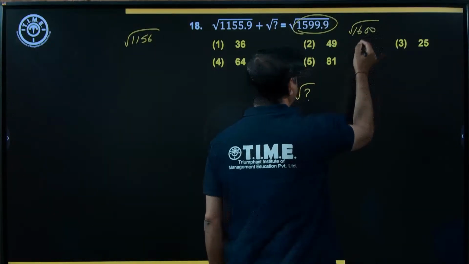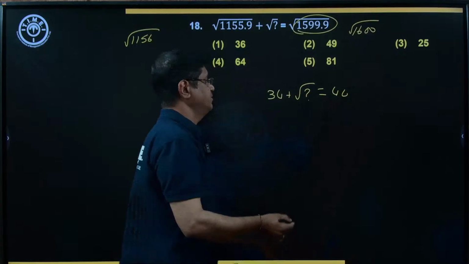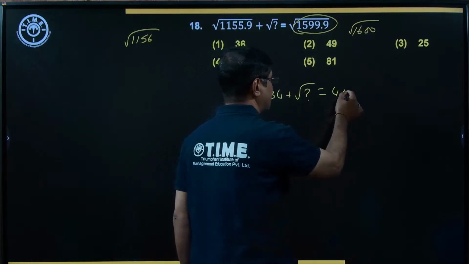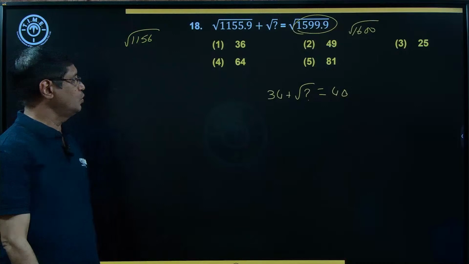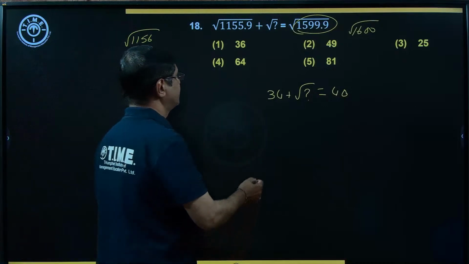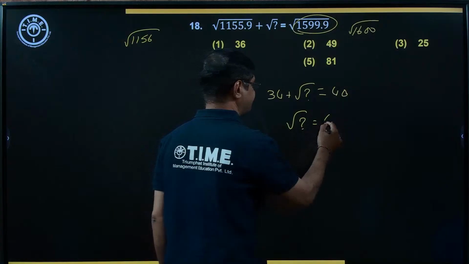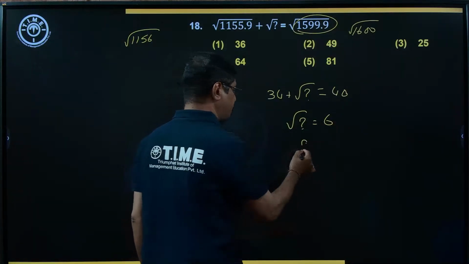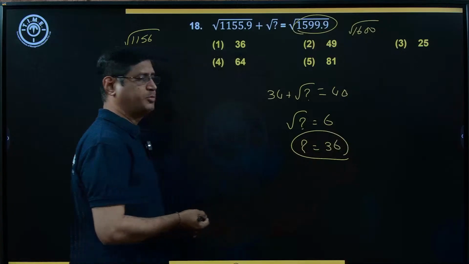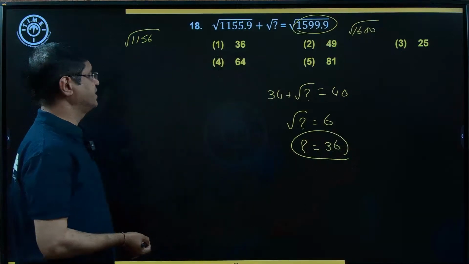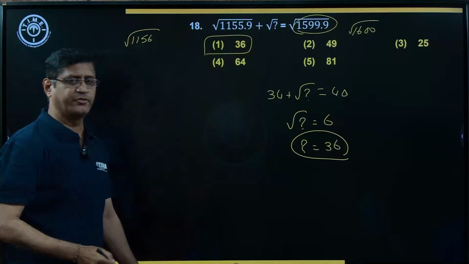It is close to 1600, means 40. Now under root question mark is equal to 40 minus 34. By taking numbers on one side, that is 6. Squaring on both sides means 6 square, that is 36. Right choice is option number 1. First choice is the right answer.